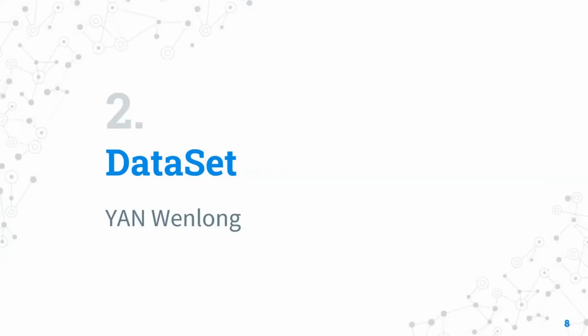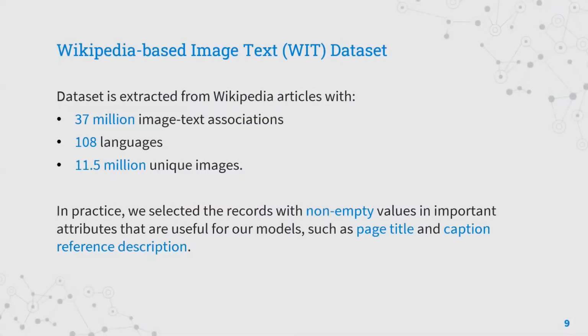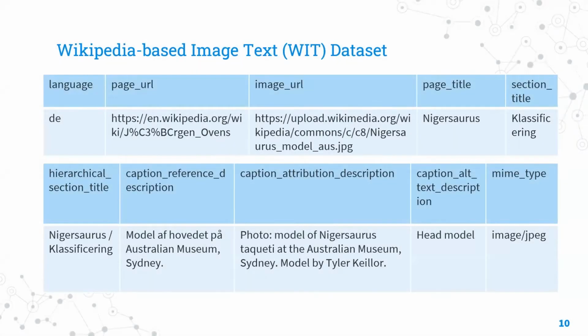Next, I'll introduce the dataset. The dataset is collected from the Wikipedia-based image text dataset, which consists of 37 million image text associations in 108 languages and covering 11 million images. In practice, we selected the records with non-null values in important attributes that are useful for our models, such as the page title and the caption reference description. Here is an example.